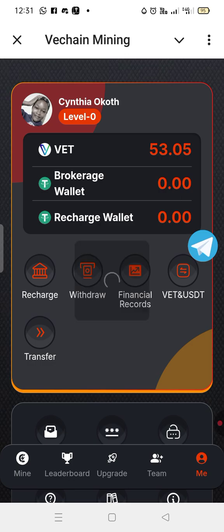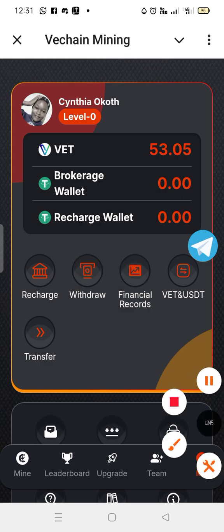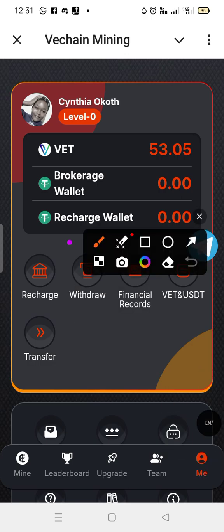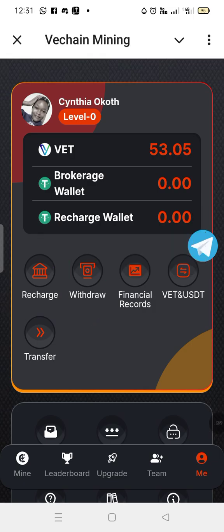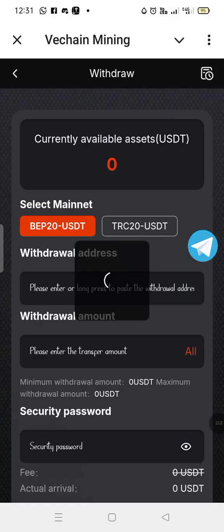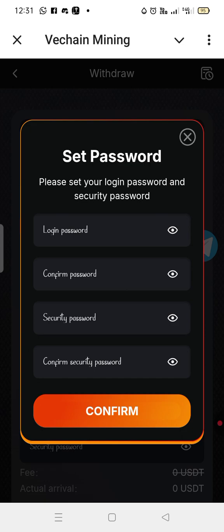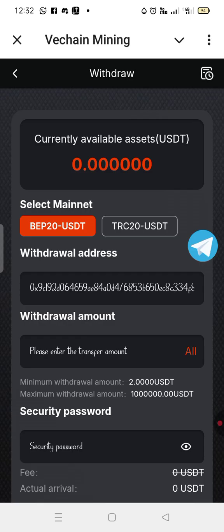So let us go. After swapping the VET coin to US dollar, you come to withdraw right here. If you wanna withdraw, you can also hold. This platform has been there since it was launched in 2024 October. So for me, I know it is still gonna be there. So you have to set your password. For these people, don't set password. No, I already did yesterday, so I don't need to.